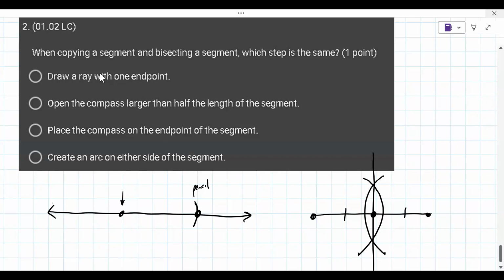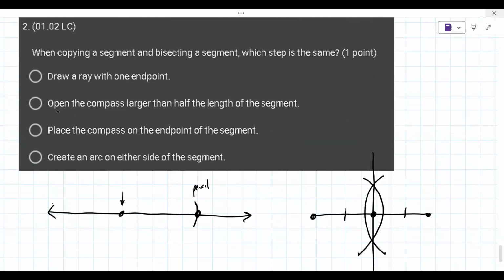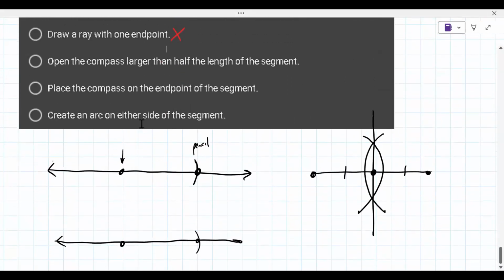It's definitely not draw a ray with one endpoint because that's only done on this one over here. So I think what they mean by that, the way they do it, is they copy it on the same line. But we know it's not that one. Open the compass larger than half the length of the segment. So we do that over here on the right to bisect it, but we don't do that over here. So that one is out.